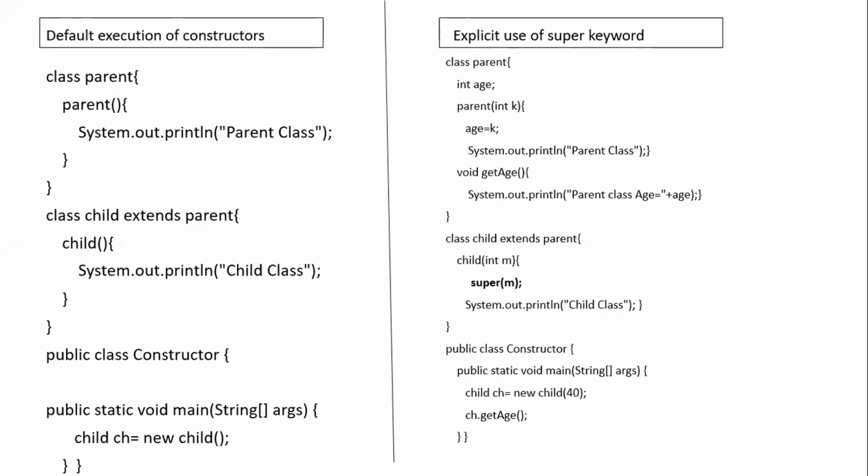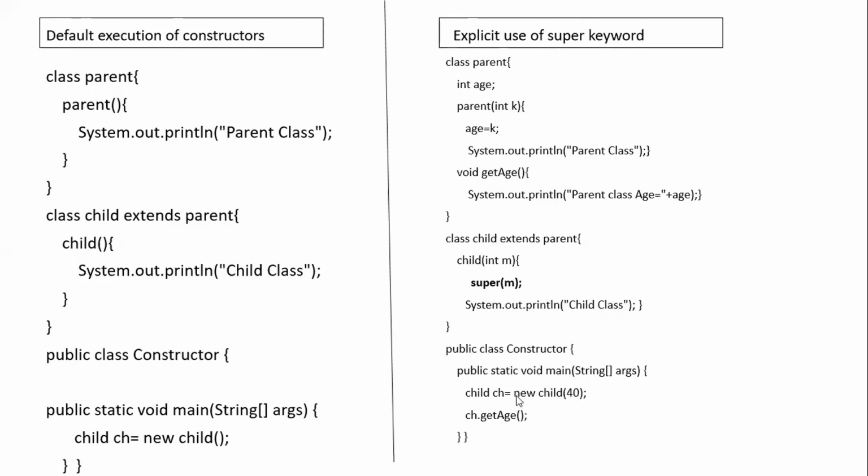What will be the output for your second program? Explicit use of the super keyword. It won't take much time. Just analyze a bit. Just concentrate on the classes. First, you have a class Parent. That scope is from this point to this particular point. You have one parameterized constructor in the parent, and there is a normal method called getAge. Class Child extends Parent. When it is extending Parent, a default constructor will be there. So what are you doing in main? You are creating an object of the child class.